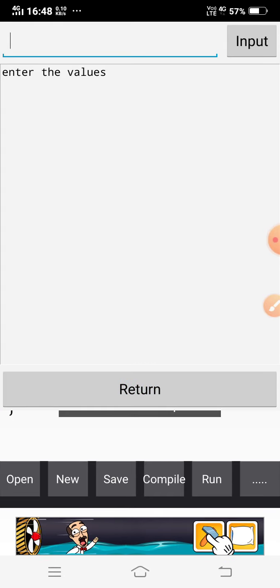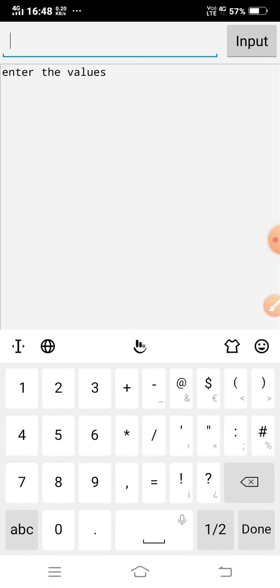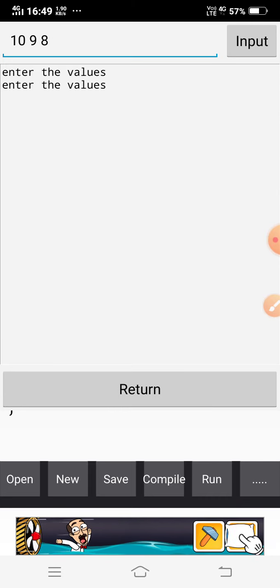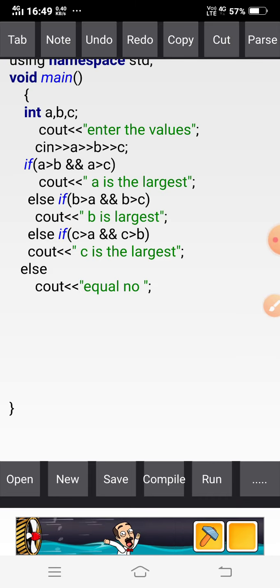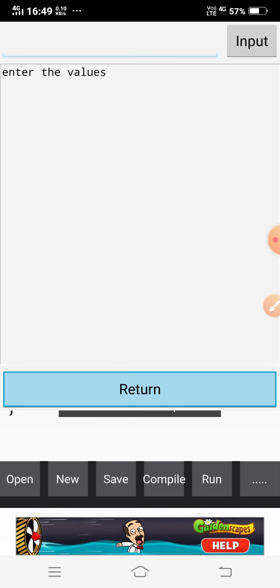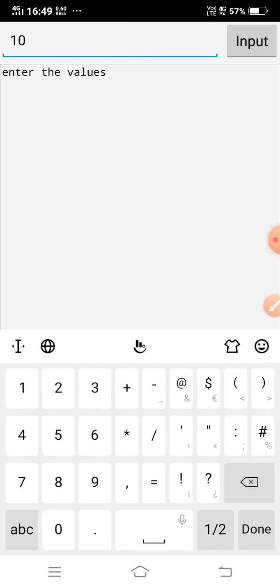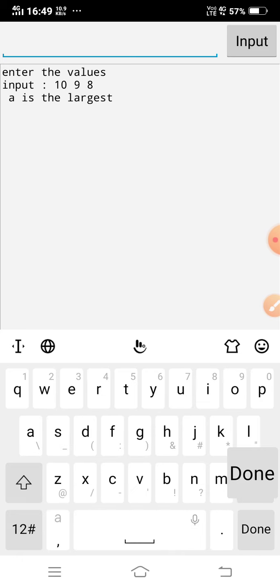Say my values are 10, 9, 8. See, A is the largest.